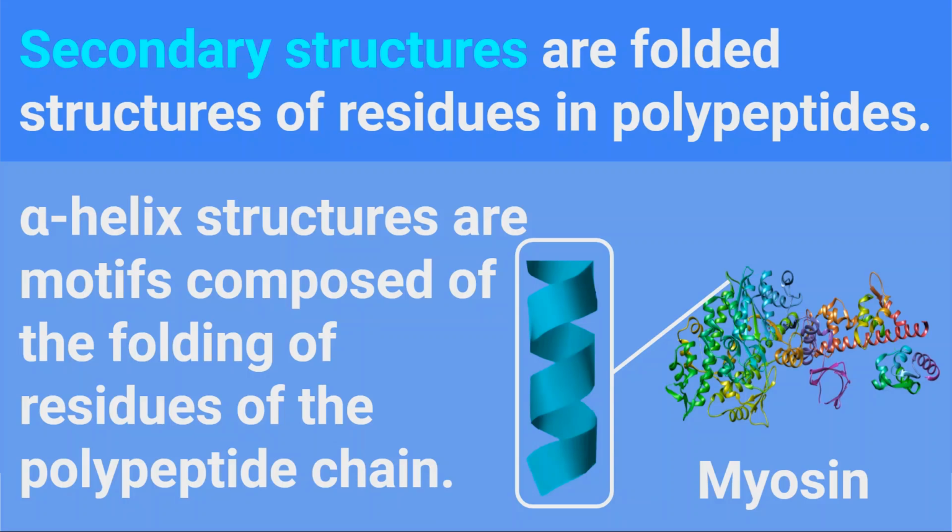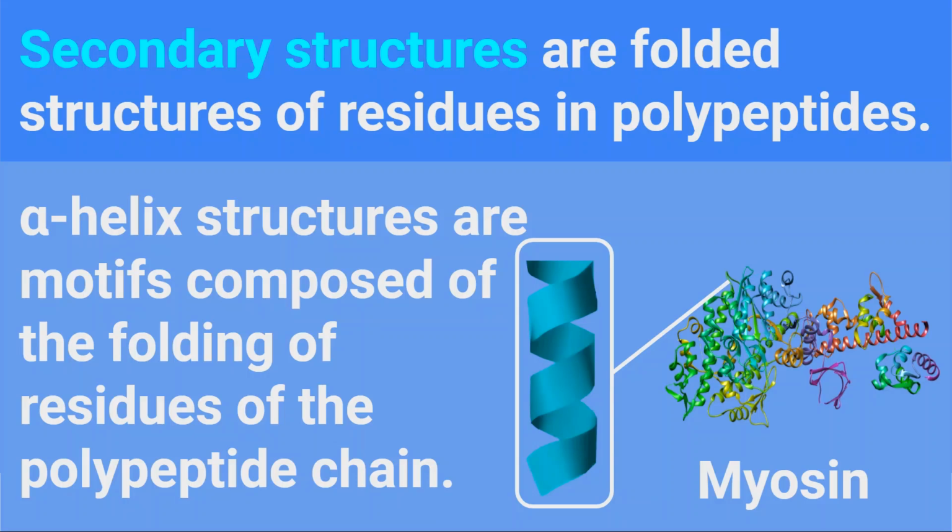Let's begin talking about the spiral or alpha helix structures. It is a motif in the secondary structure of proteins that is composed of the folding of residues of the polypeptide chain. You can see here that it folds on itself. The shape of this structure is maintained by hydrogen bonds. Since hydrogen bonds break and easily reform, helical structure proteins are elastic.